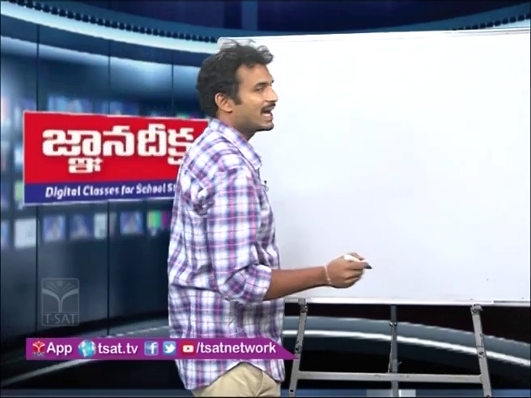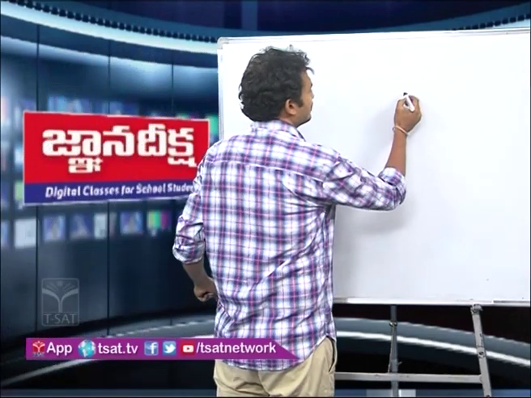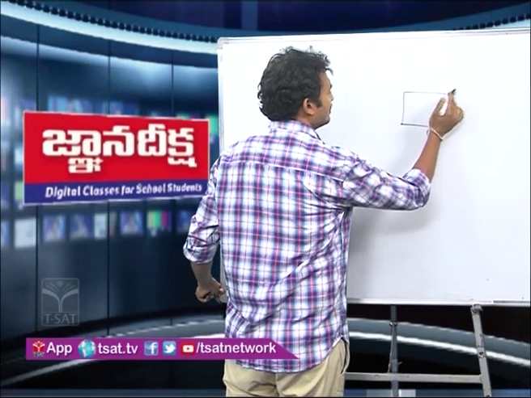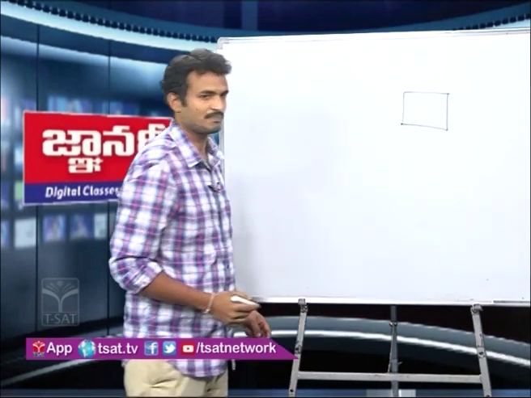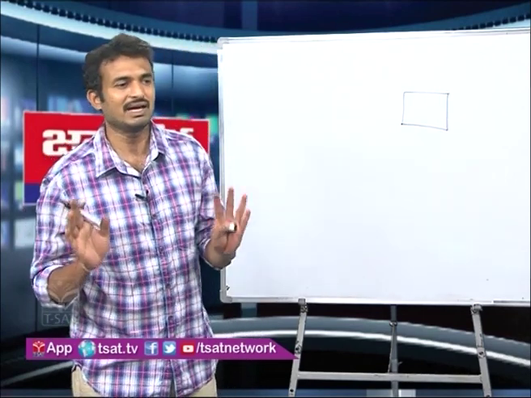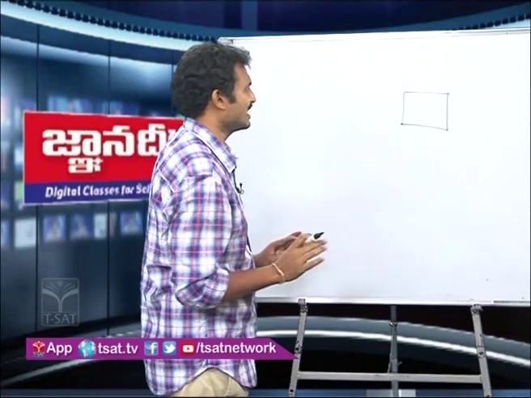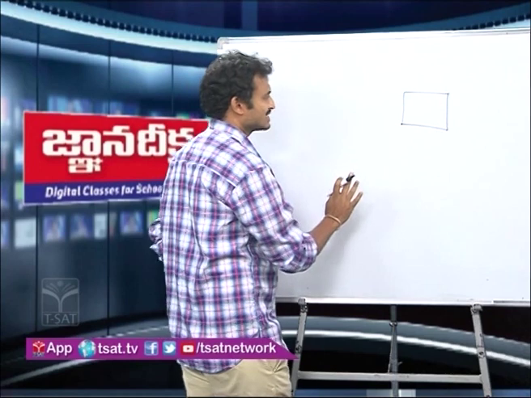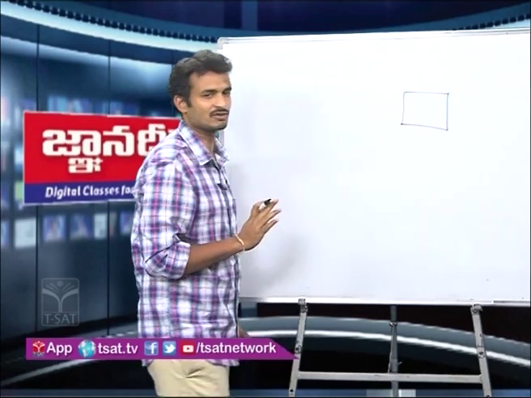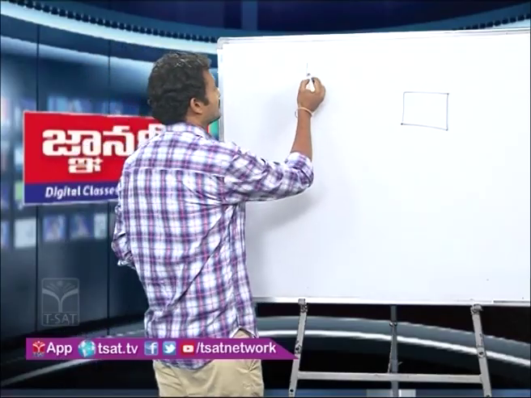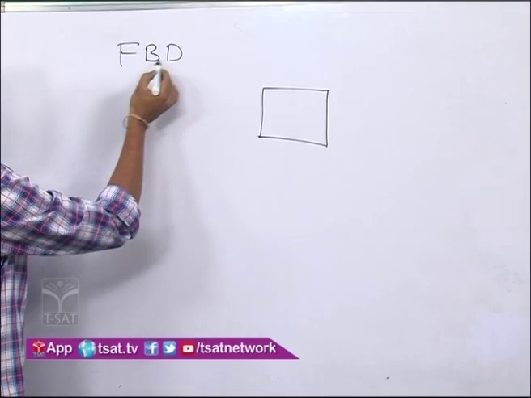A free body diagram is, let this be an object, a diagram which shows all the forces acting on a body at any instant of time. If you indicate all the forces at any instant, that diagram which shows all the forces on the object is called a free body diagram.